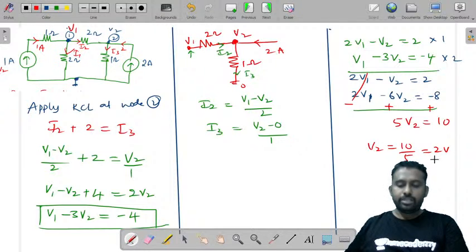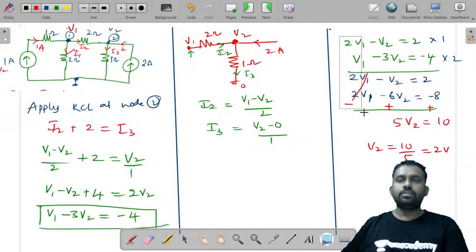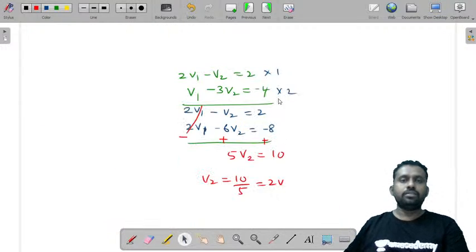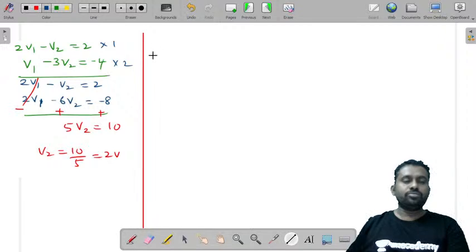Now let us take this to the next slide. Now what is the value of V2? We have got V2 is equal to 10 by 5 is equal to 2 volts.